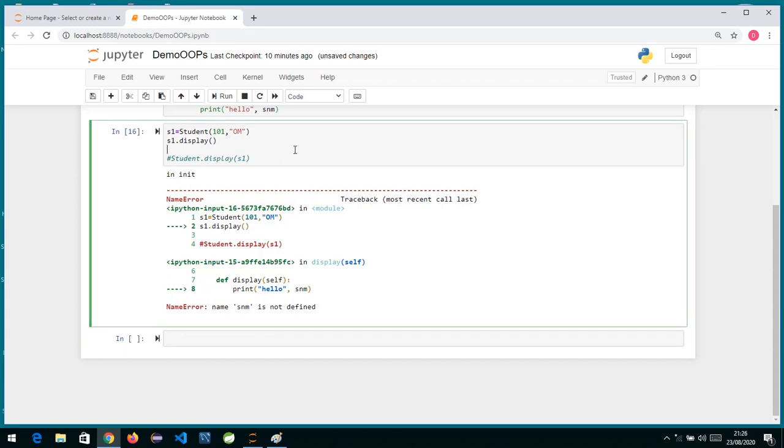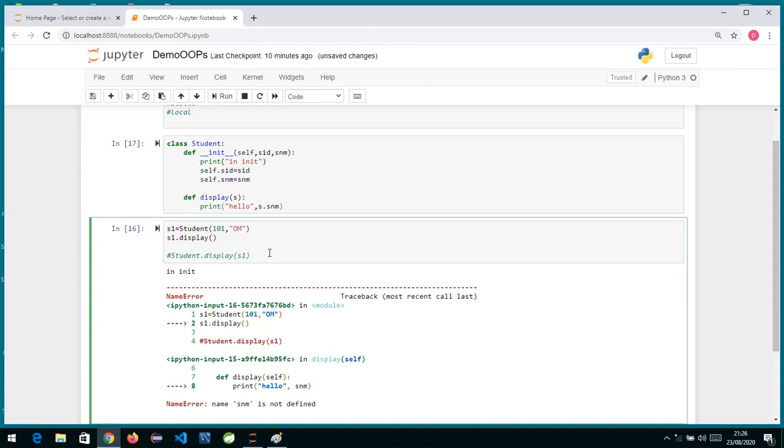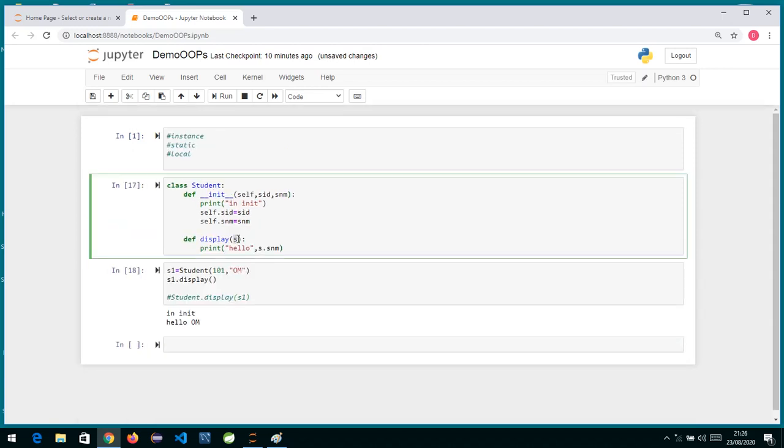So if you want to refer to any instance variable inside your instance method, you have to use the word self. Instead of self, you can use any word, but whichever variable you're using to receive the object reference, you have to write that same word over here. So if I write it this way and rerun, you can see now hello Om over here. I have not made use of self, I have made use of s, and it's still working perfectly fine.